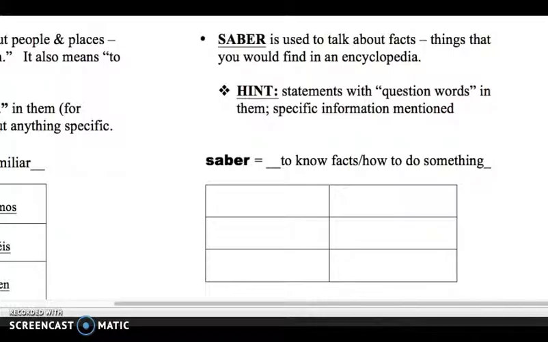Okay, and this will basically indicate like when something's done, who the subject, I guess the facts of the sentence are, and so on. Okay, so as I mentioned, saber also means to know, all right, and I would write in your notes that it means to know facts or how to do something, much like in my question. ¿Sabes hablar español? Right, I'm asking, do you know how to do something? Do you know how to speak Spanish? Sí, sé hablar español.